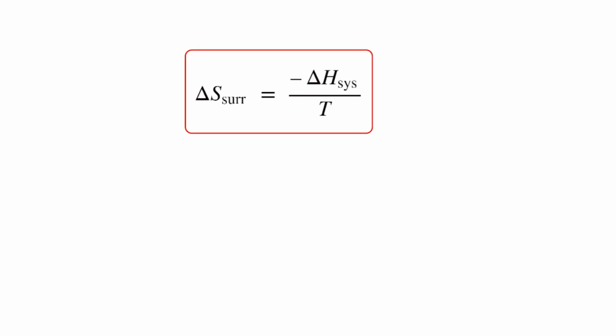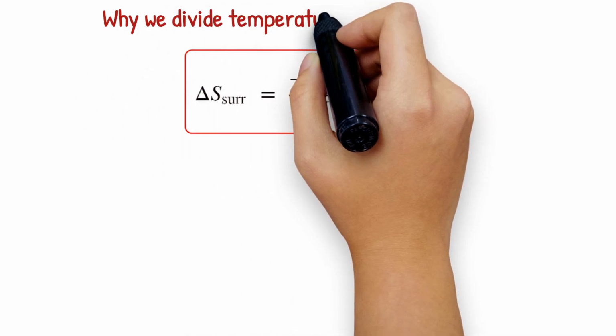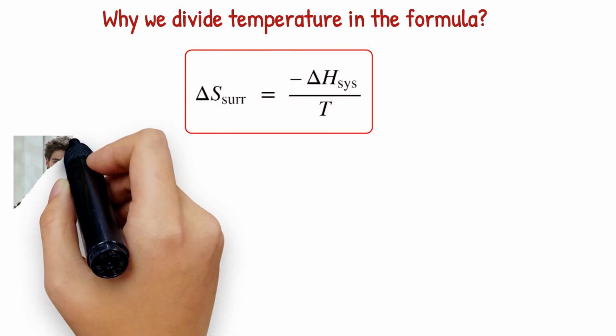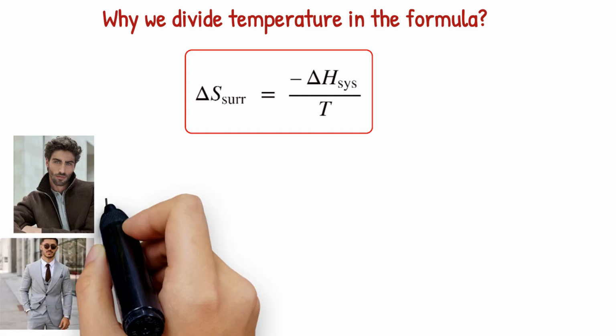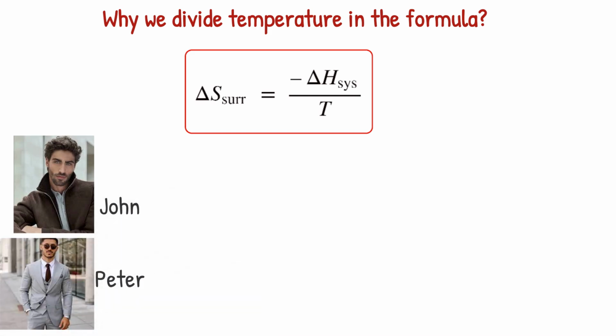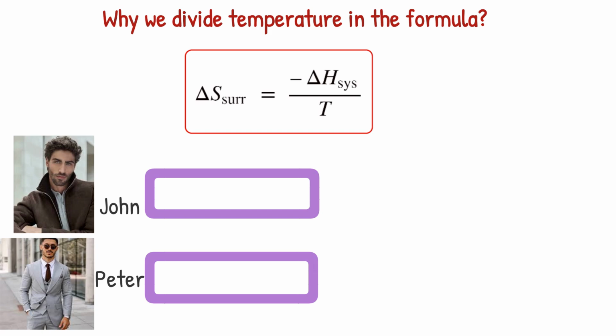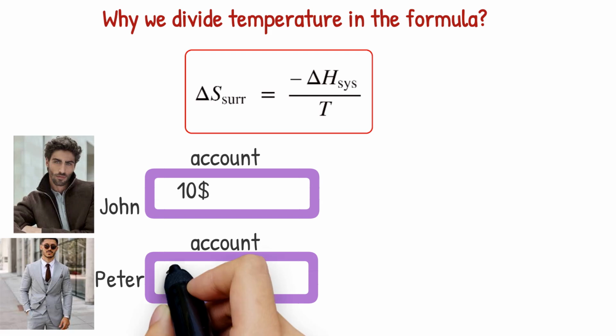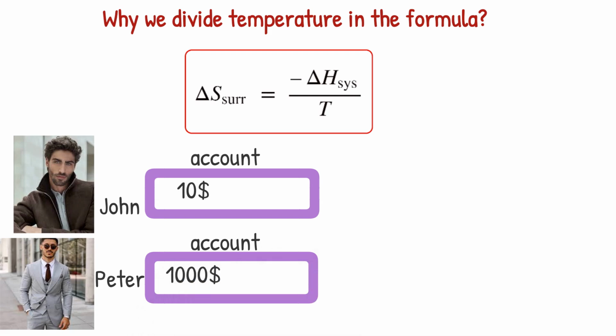The formula for calculating entropy of surrounding is this. Why do we divide by temperature in the formula? Let's use this example of two men, John and Peter, to explain the reason of dividing by temperature in the formula. Both men have bank accounts for saving. On account of John, there is $10. On account of Peter, there is $1,000.